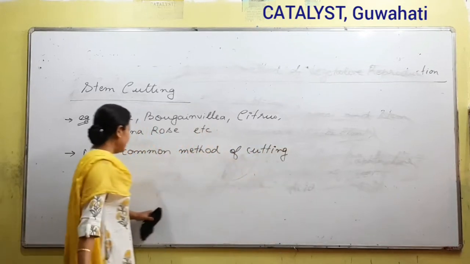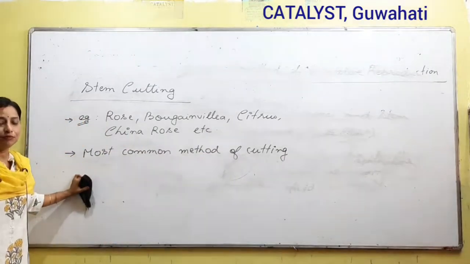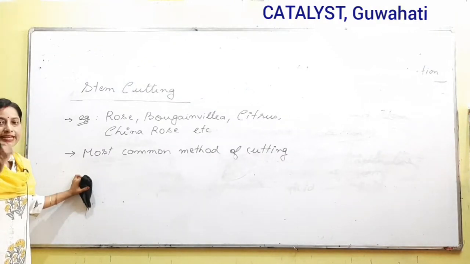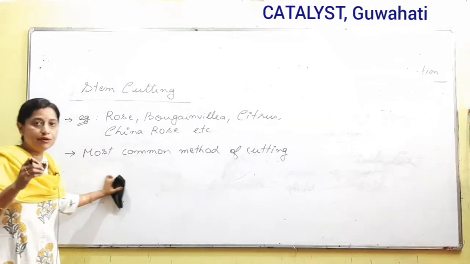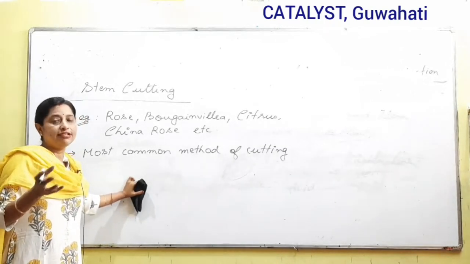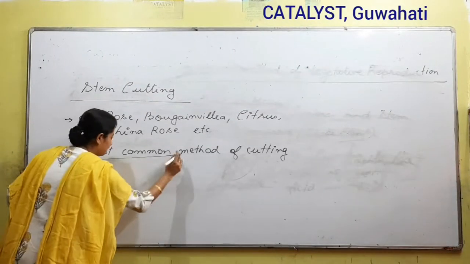Here pieces of stems are taken, a piece of the stem is cut, and the lower end of that piece is dipped in root promoting hormones, and then after that it is planted, right? So it is the most common method we need to remember.